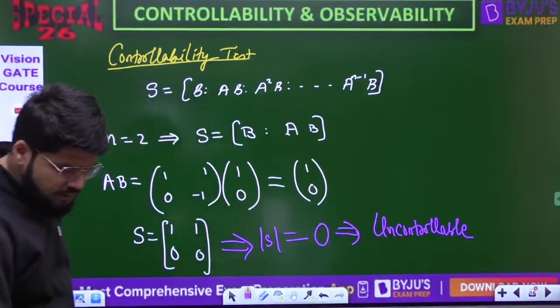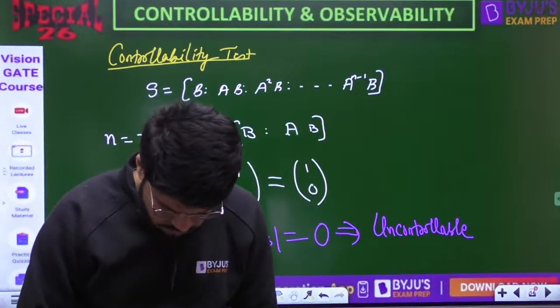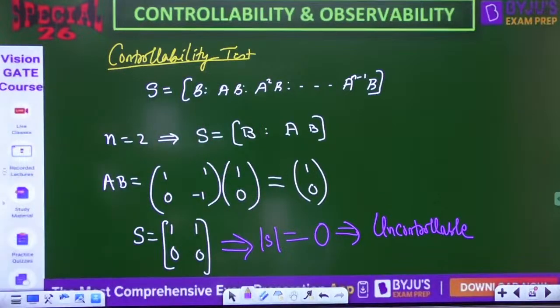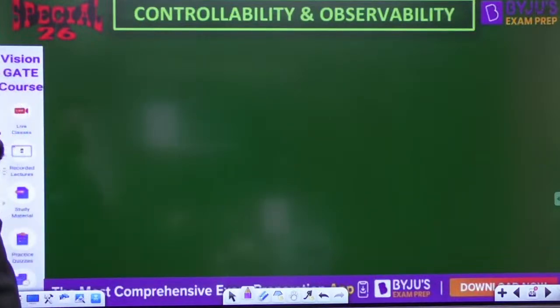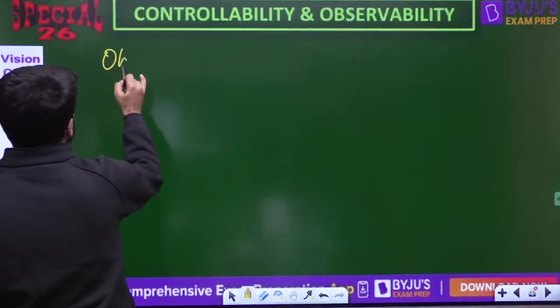Okay, clear? Let's move ahead. This particular system is uncontrollable and now let's move ahead. Now let's take the observability. Let us check the observability.